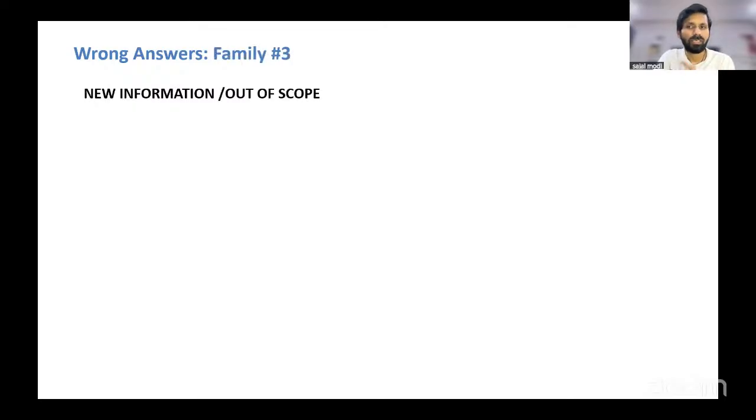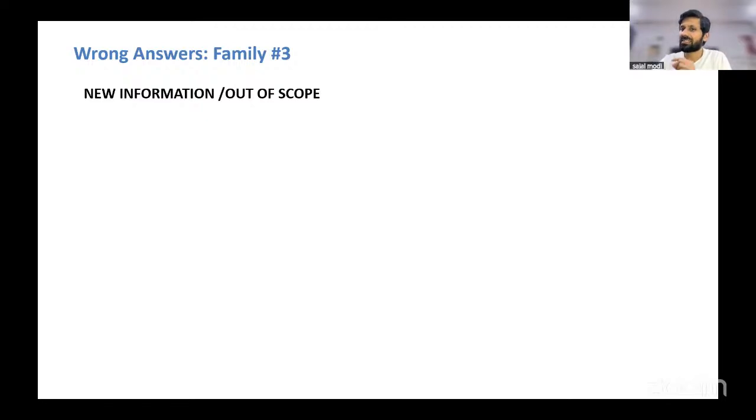Something that is only a possibility is out. And then new information, something not really discussed. Now, new information won't be very far away from the passage. It won't be the case that the passage is on India's economic situation and this option is talking about Shah Rukh Khan's latest movie. That's not going to be the case.